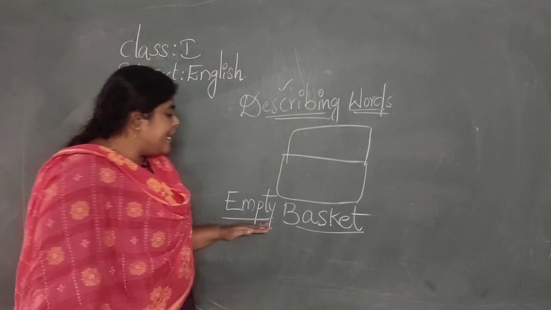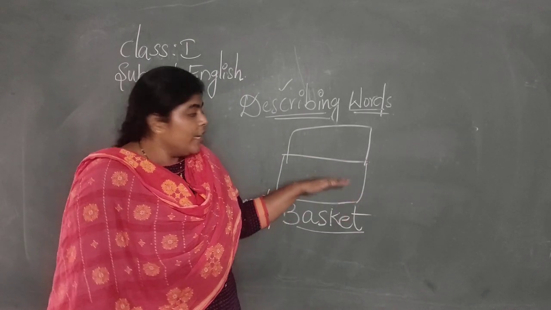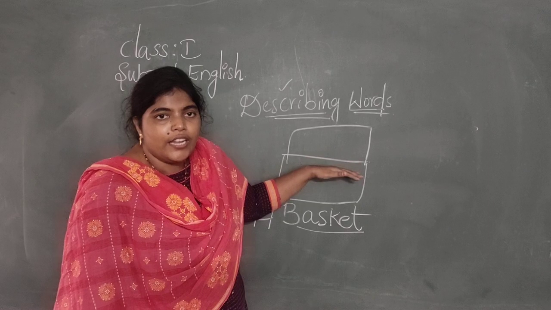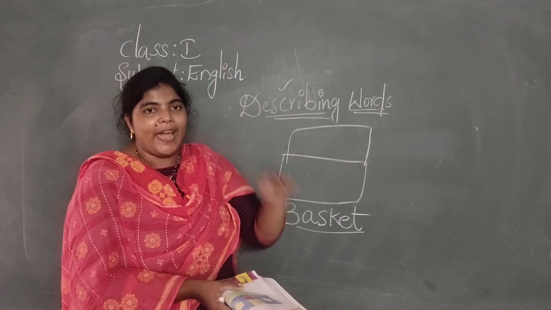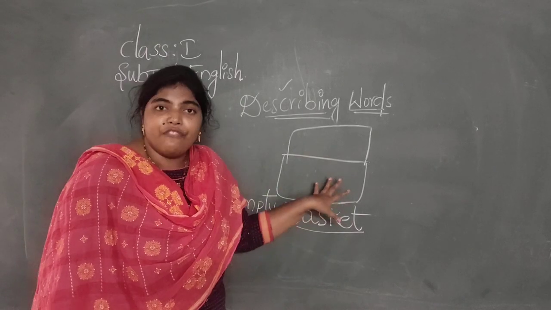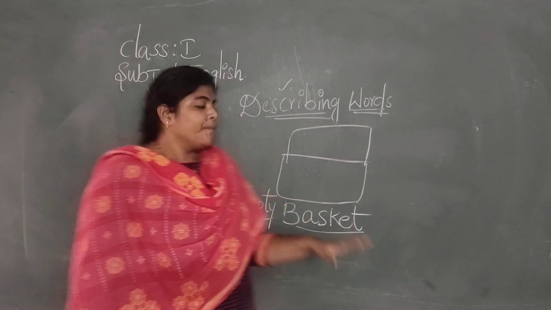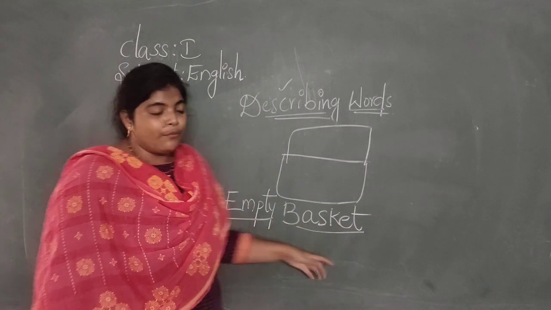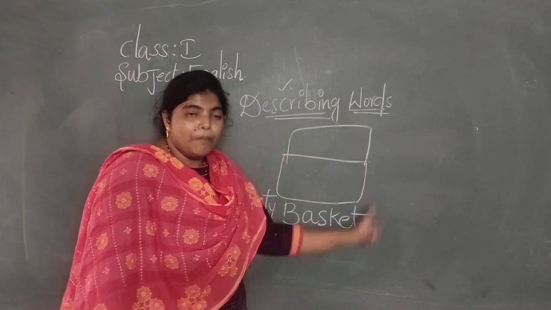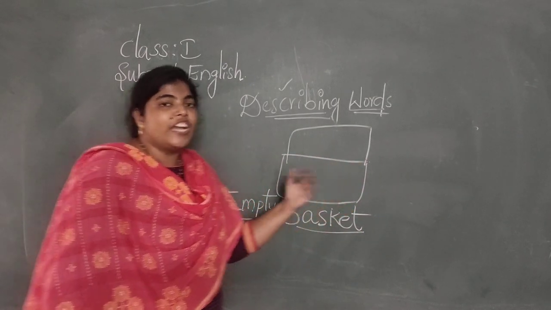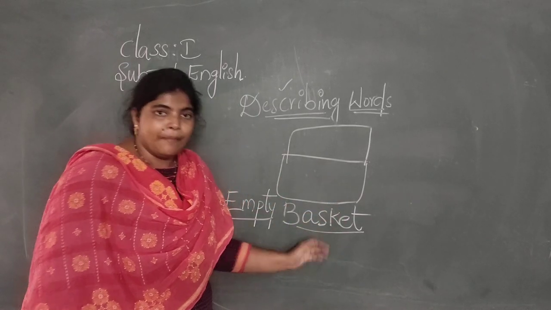What does empty mean? Nothing is there. And what is the meaning of full? A basket full of oranges or a basket full of mangoes. That means the basket is filled with fruits. Empty basket. We are describing this basket, which means we are giving some more information about this name.